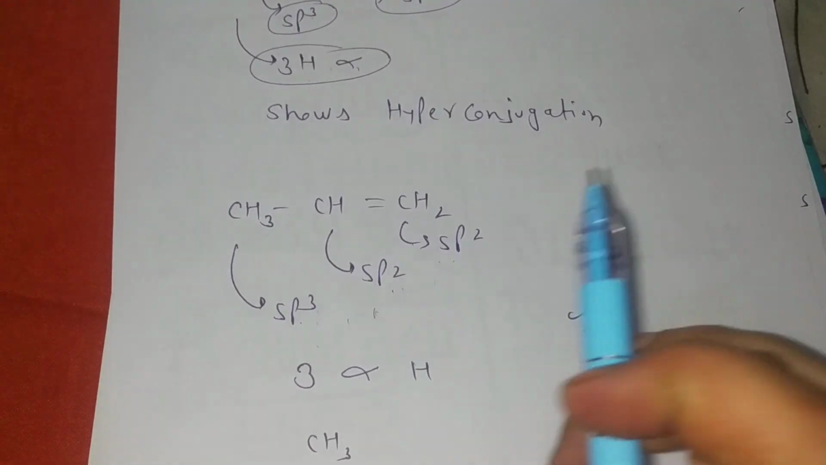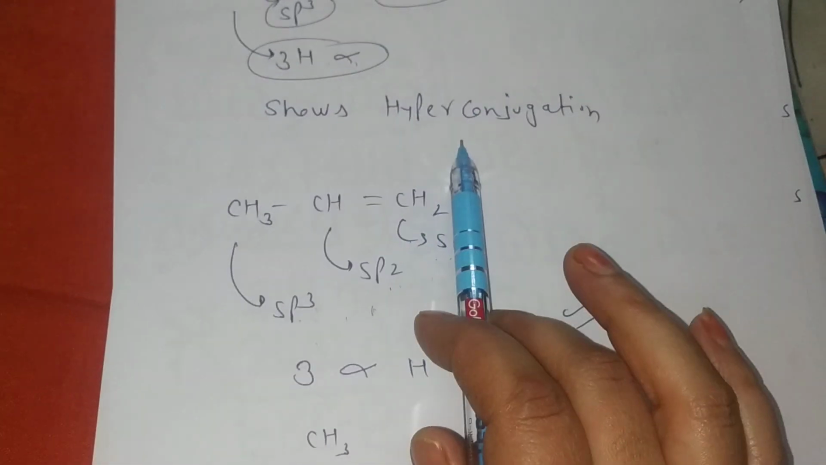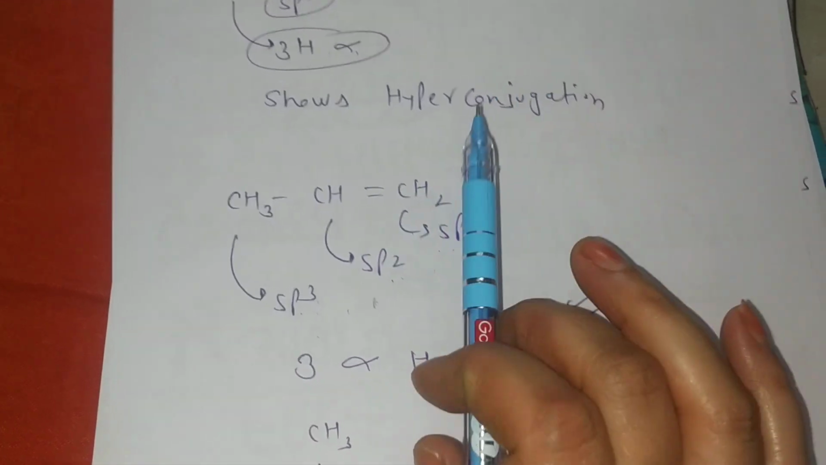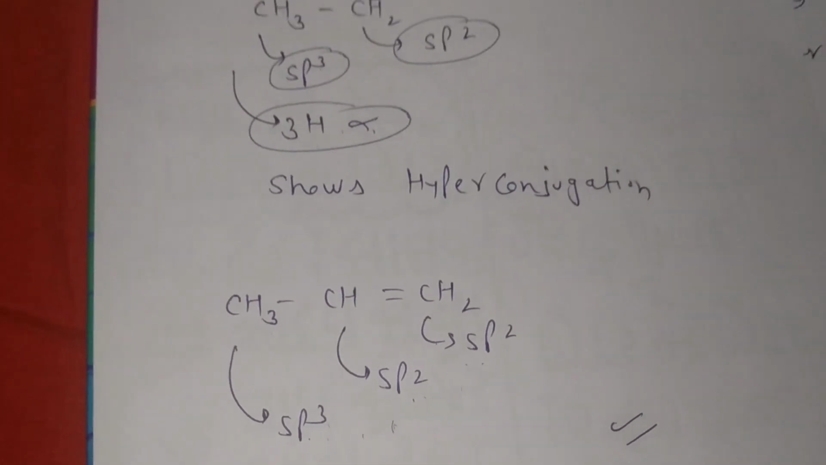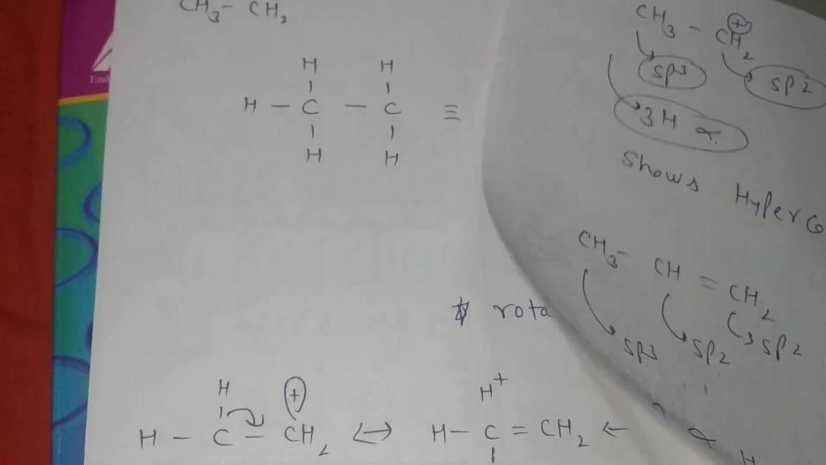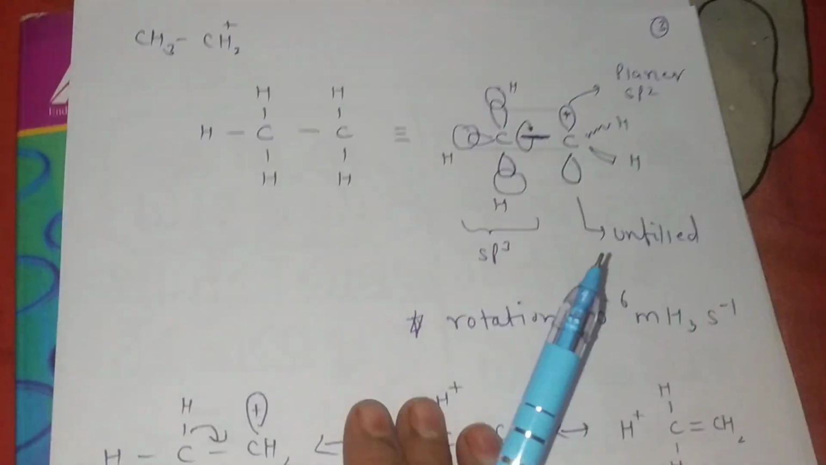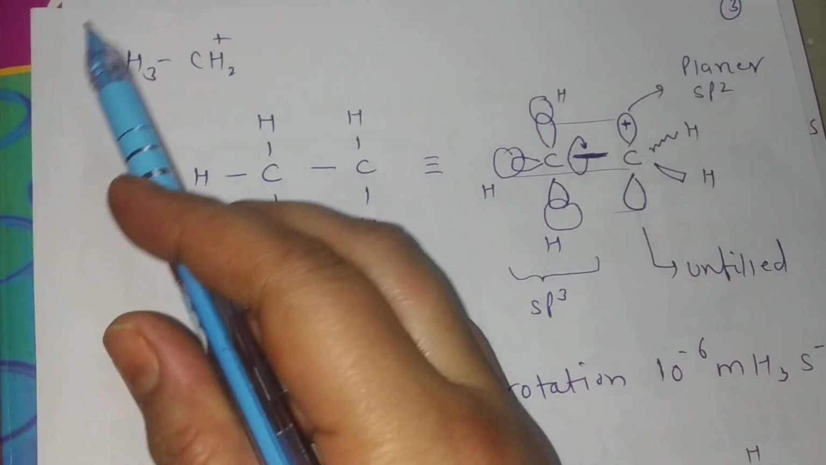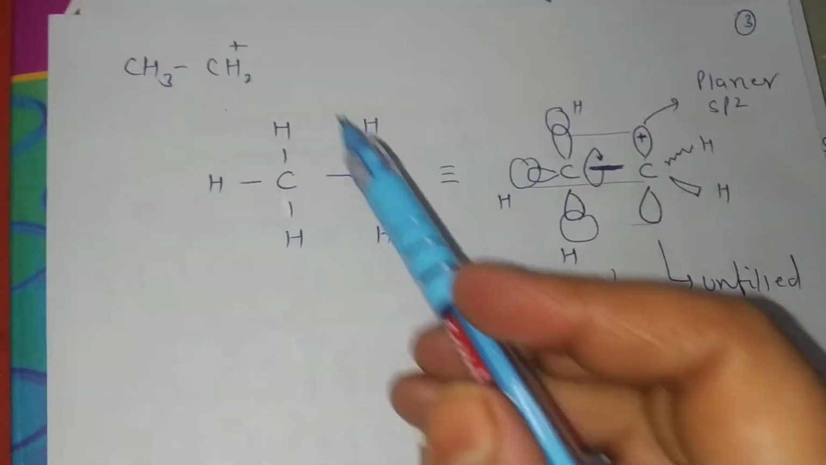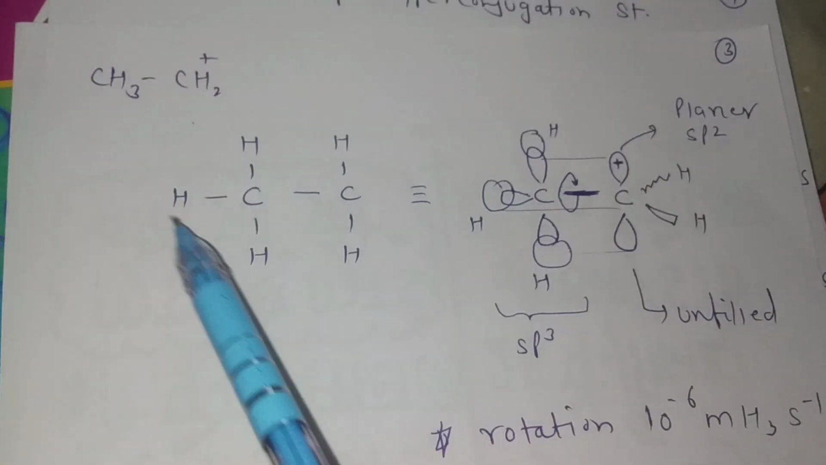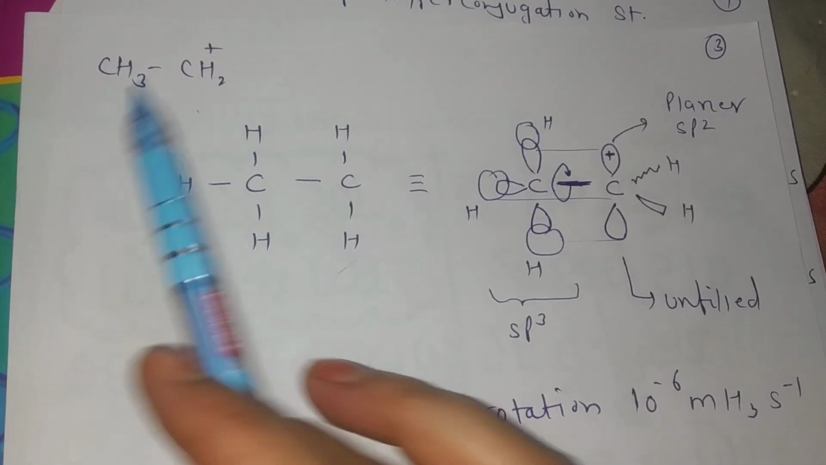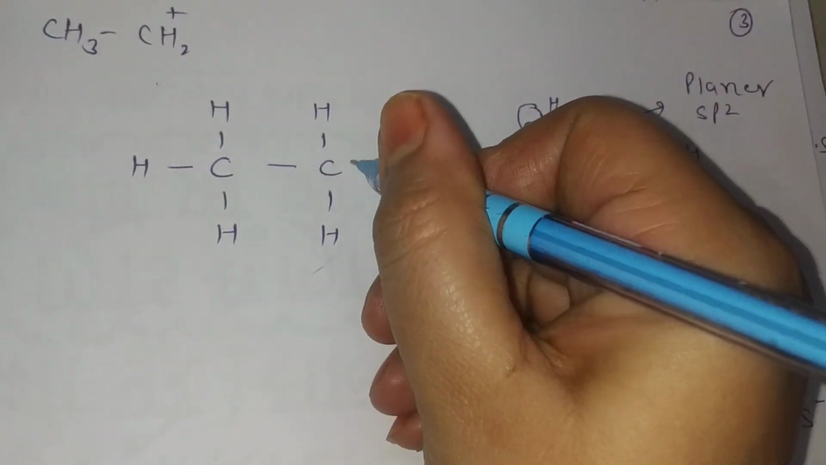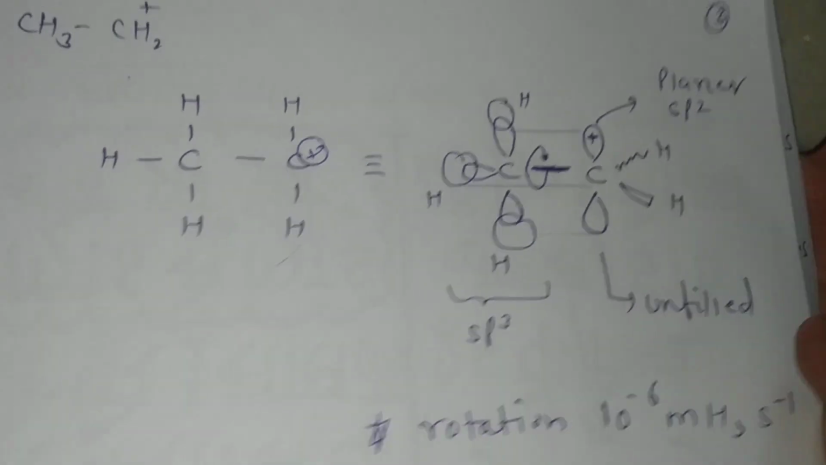Right students, now how does hyperconjugation work, how does it give stability to a molecule? Let's take a simple example. See here, this is the simple carbocation CH2+CH3. Students, I am showing the orbital structure of this carbocation. See students, CH3-CH2, here it is positive.